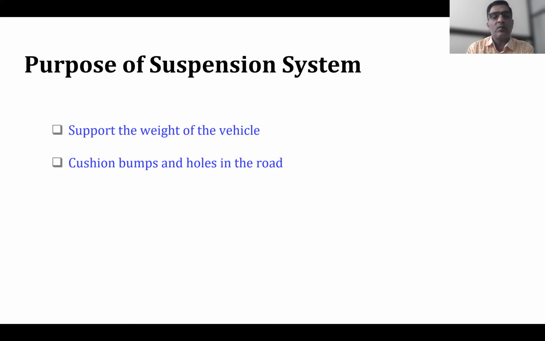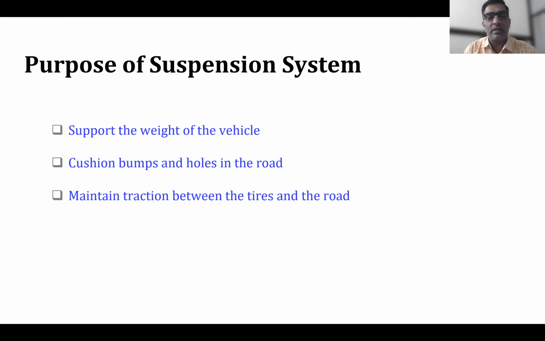Okay. So now let us see the purpose of suspension system. It supports the weight of the vehicle, cushions bumps and holes in the road, that is pits and bounce in the road. Then maintain traction between tires and the road. We have already seen that part in the previous slide.